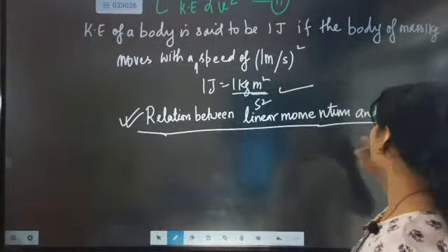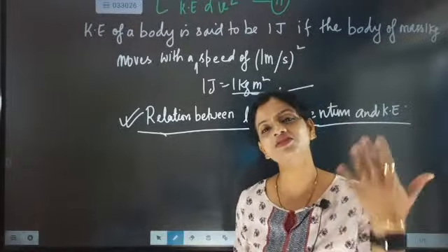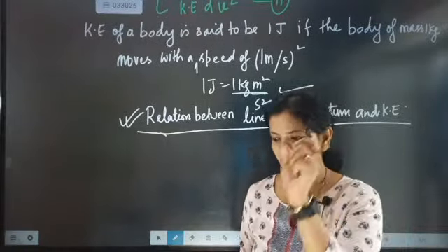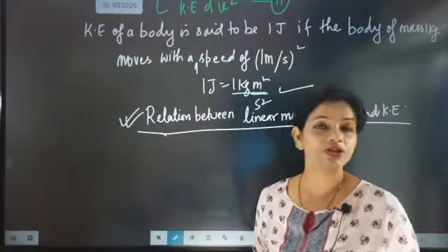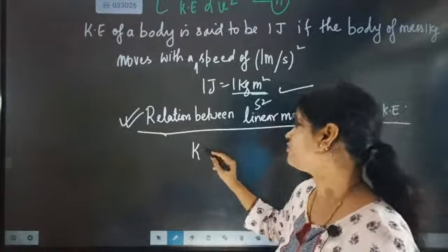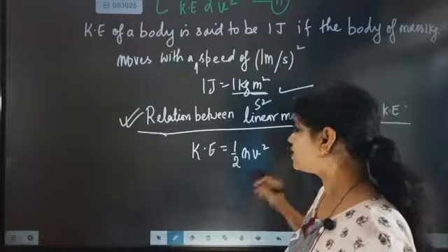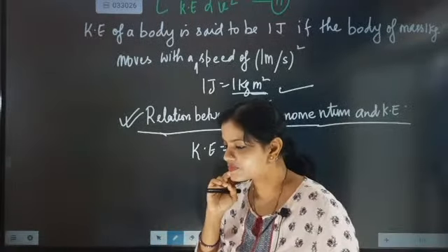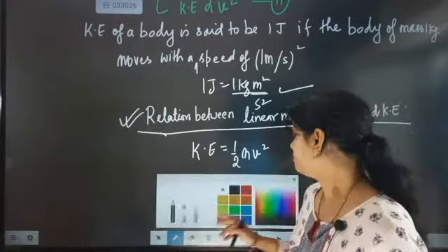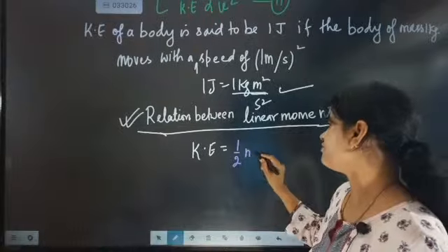So the relation between linear momentum and kinetic energy. So beta, linear momentum of a body is nothing but mass into velocity. So here you have to create a relation between linear momentum and kinetic energy. We know that the kinetic energy of a body is half mv square, so kinetic energy is equal to half mv square, beta.